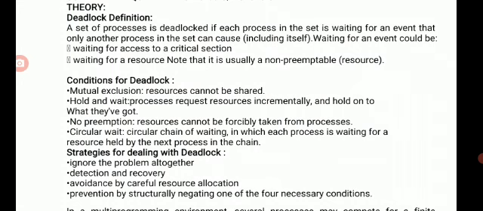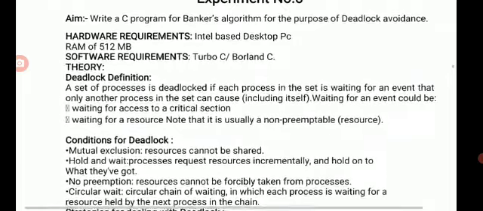Now circular wait. Process 0, process 1, process 2 want to terminate their tasks, but the resources are occupied by the respective processes in a cycle. That thing is called deadlock. So these are the things related to the concept of deadlock.